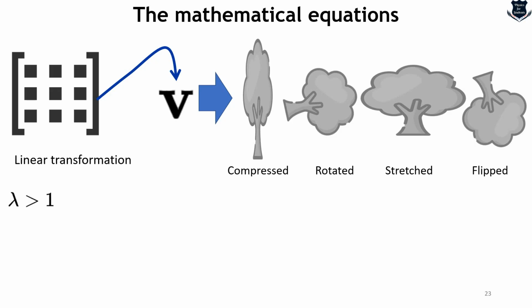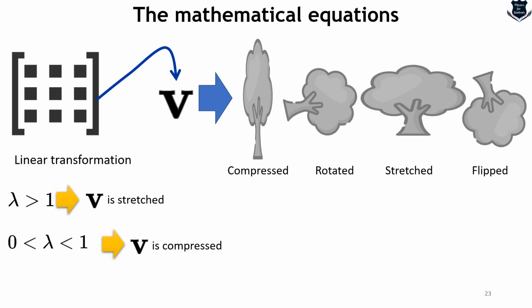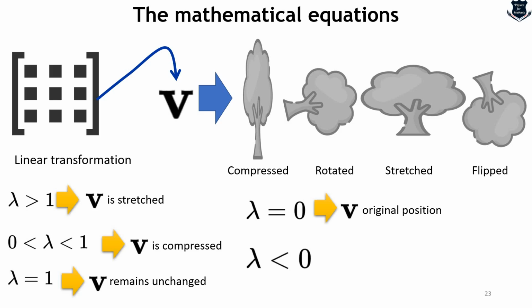Now here you see if lambda is greater than 1, it is stretched. If lambda is less than 1, we can say it is compressed. If lambda is equal to 1, it remains unchanged. If lambda equals 0, then it collapses to the origin. If lambda is less than 0, then the vector is flipped and it reverses in direction.